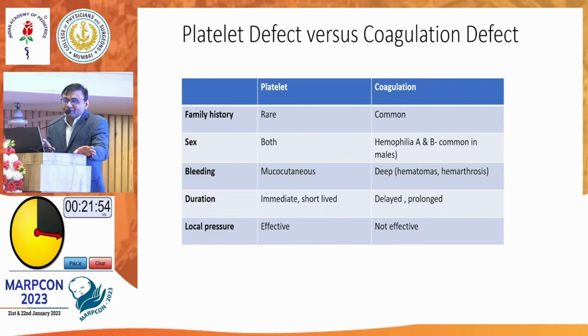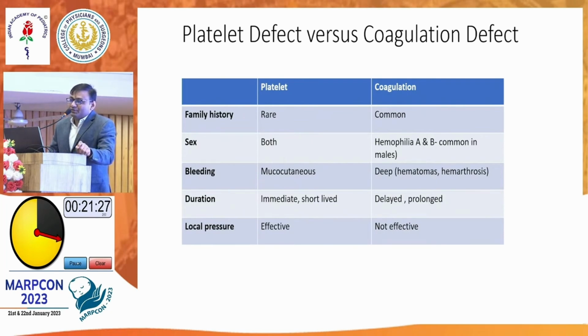What is the platelet defect and coagulation defect? In platelet defect, we have both quantitative and qualitative. Quantitative is our routine ITP, and qualitative we have platelet function disorders. In platelet disorders, family history may or may not be there. It may occur in males and females both, and it is more of mucocutaneous bleeding. It is short-lived; as sir has mentioned, with local pressure or short duration, it can be controlled.